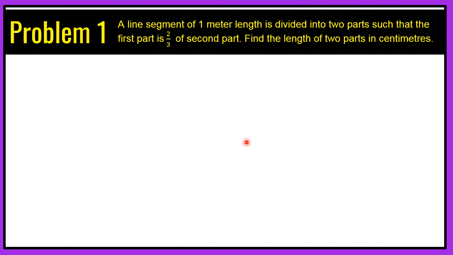Start with the first problem. Let's read the question. A line segment of 1 meter length is divided into two parts such that the first part is 2 by 3 of the second part, and we have to find the length of the two parts. It is mentioned that it is to be found out in centimeters. Let's start the problem.